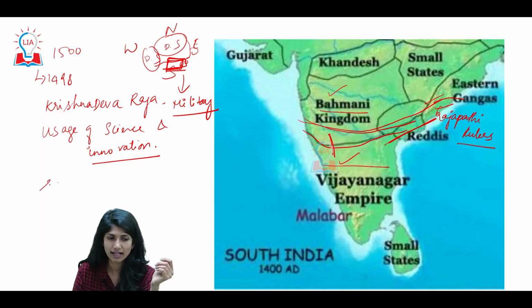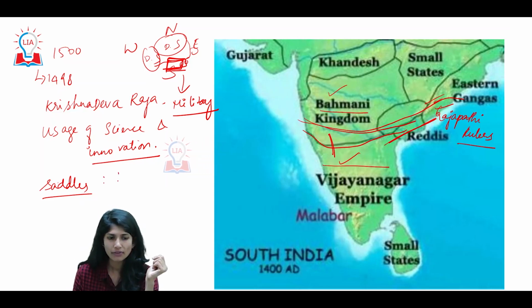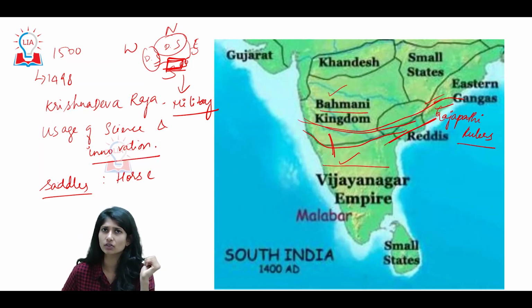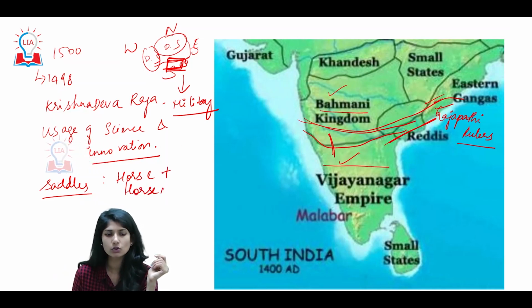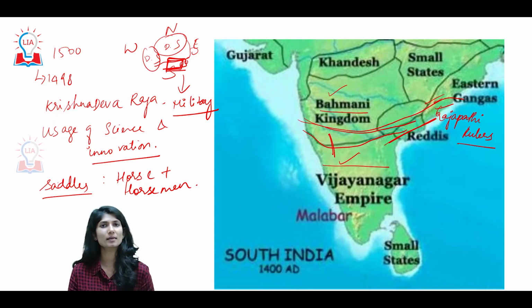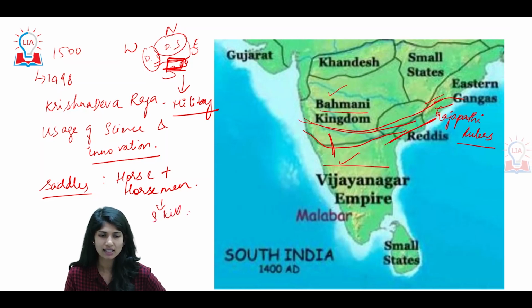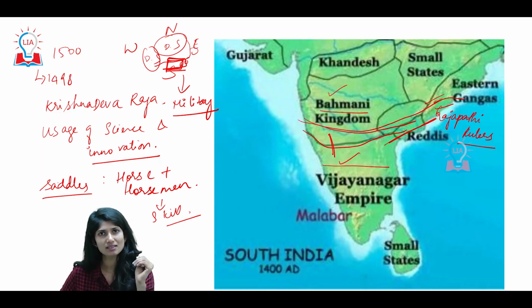For example, the horse saddles were made sturdier. The horse controlling ropes were made stronger. The horsemen along with the horse became important. Horses are always important, and they exported fine breed horses from foreign countries. Now the horsemen also became important. Horse riding started becoming a skill for them to use in their military conquests. With this, they attained success.